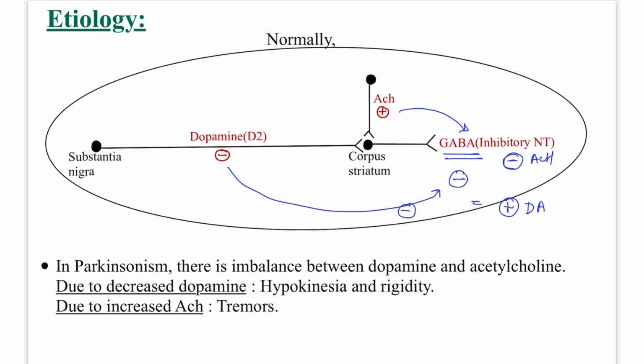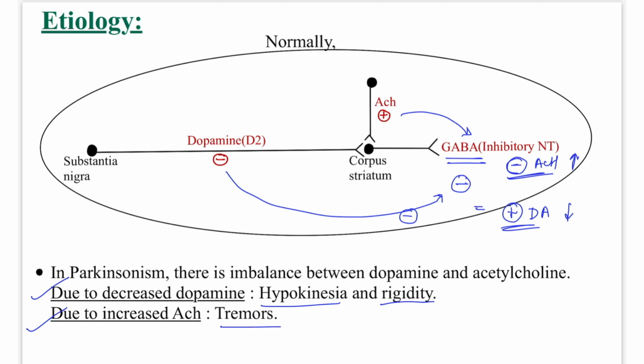So normally there is a balance between this negative and positive effect, but in Parkinson's disease there is an imbalance, so the dopamine level decreases and the acetylcholine level increases. All the effects are due to the dopamine decrease and acetylcholine increase. So due to decreased dopamine, we face hypokinesia and rigidity, and due to increased acetylcholine, tremors.